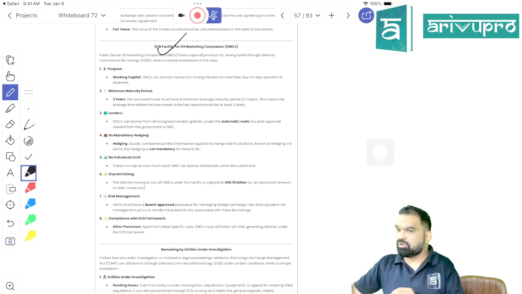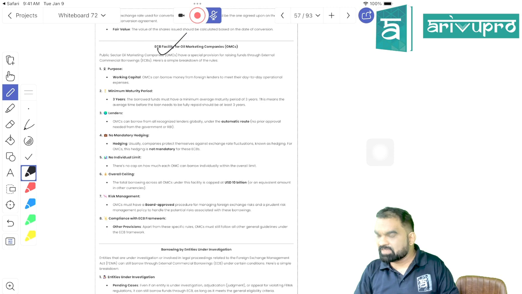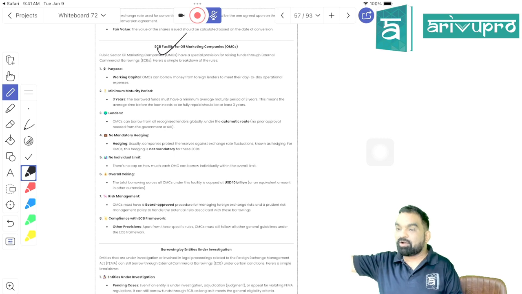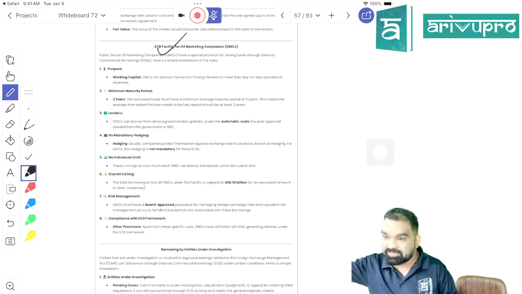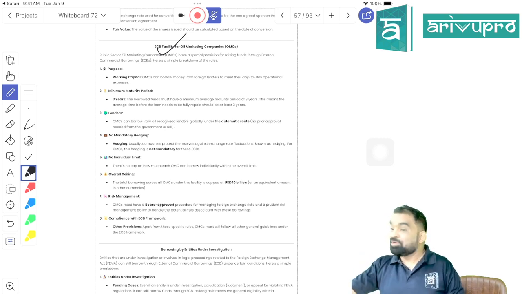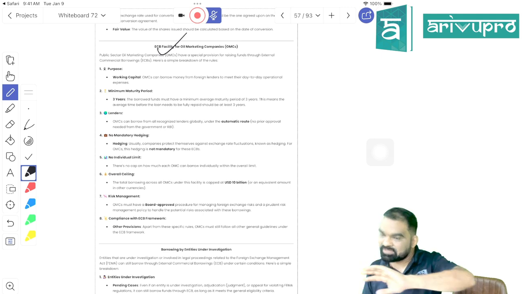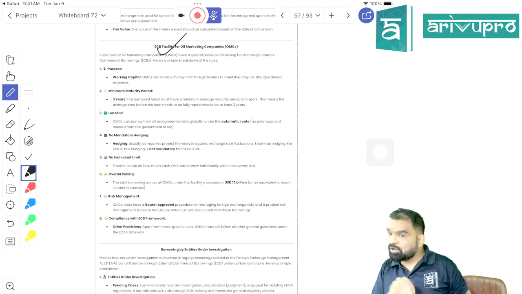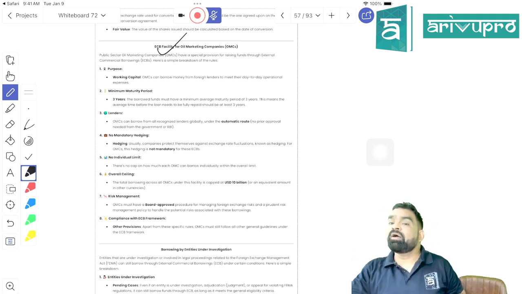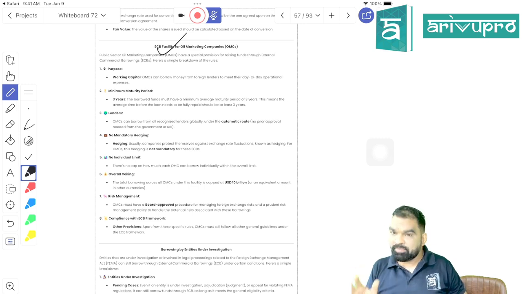Because we are not in good political terms with Pakistan. So definitely if you are taking ECB from those who are already borrowing from many countries, you have to go through the approval route, right? Is it clear? Means you cannot take loan without taking the approval of whom? RBI. Got my point, students?